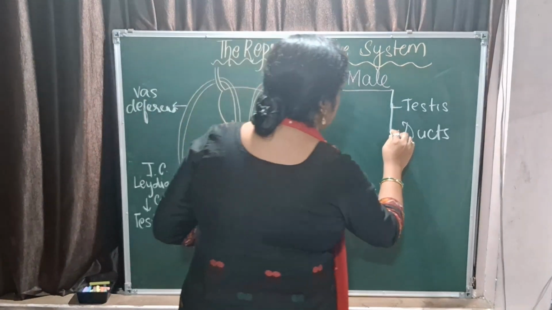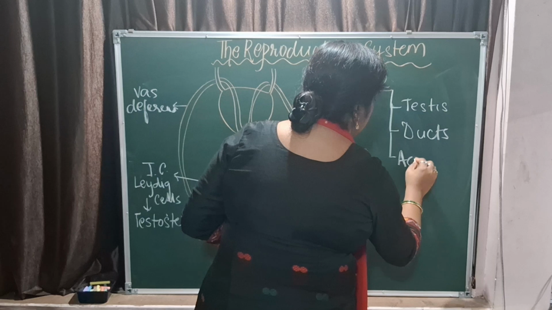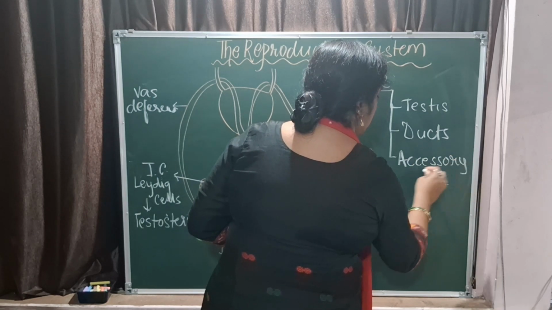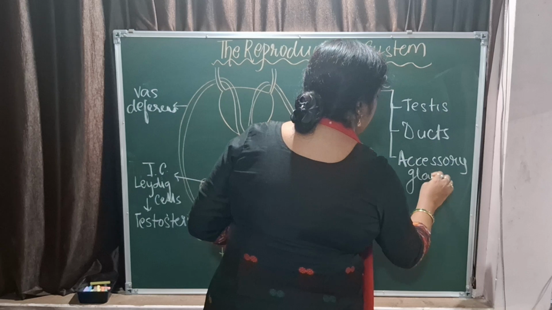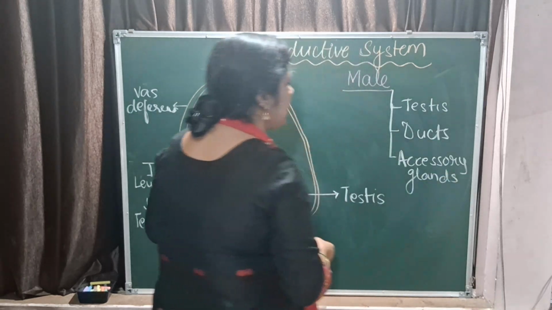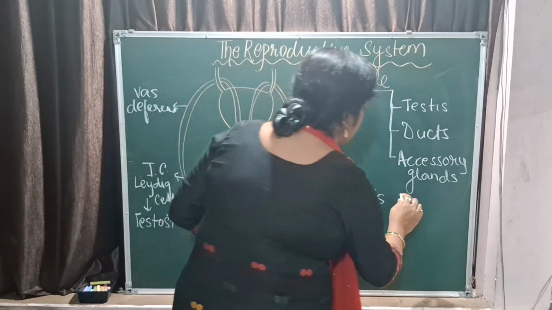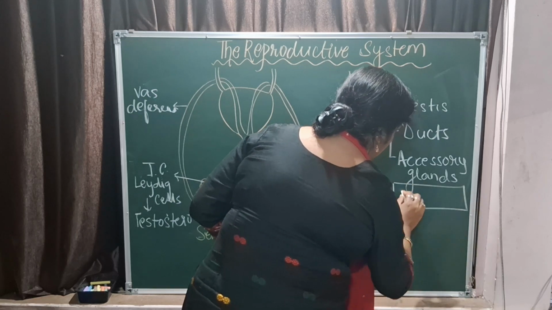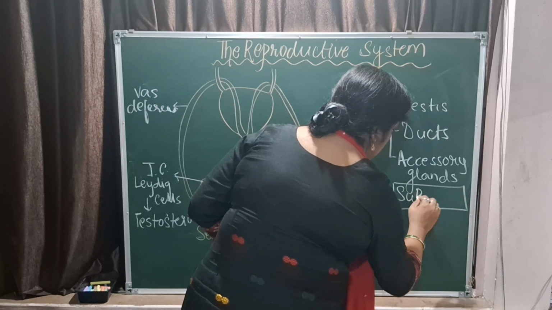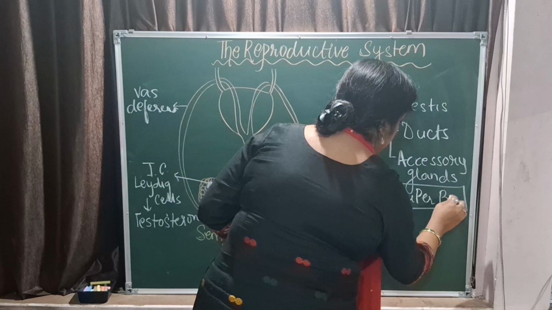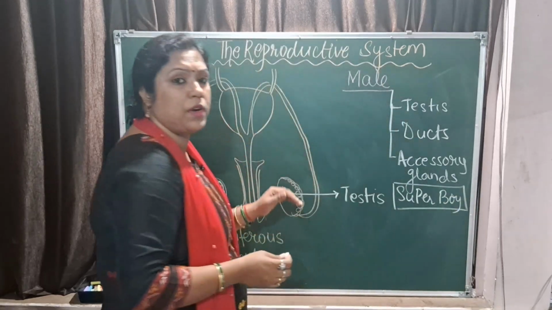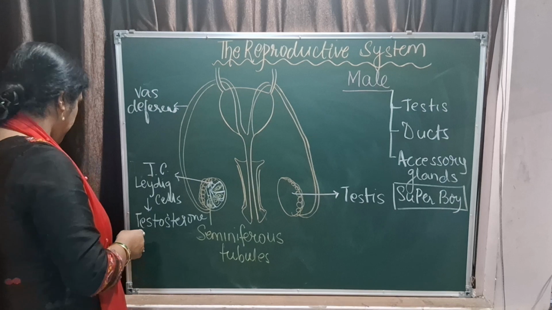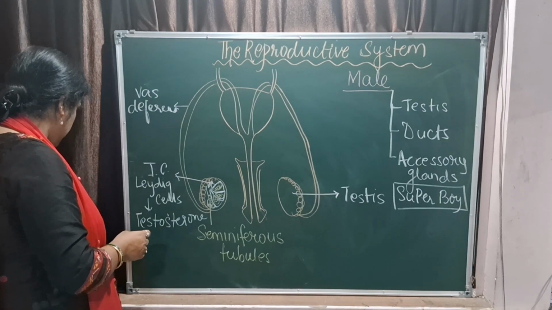Then you have the accessory glands. The name accessory itself tells you that they are the additional components. So for the accessory glands, you have to remember one way to remember, how I remember it. It is SuperBoy. What is SuperBoy? It is an order. So you remember the order. What is SuperBoy? I will show you in the diagram.